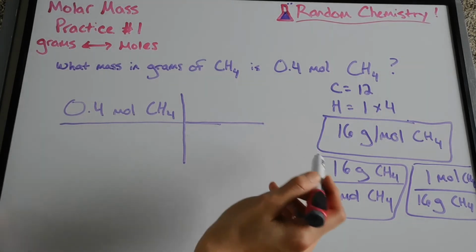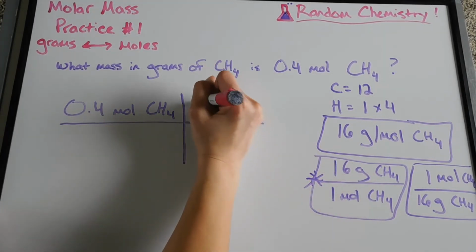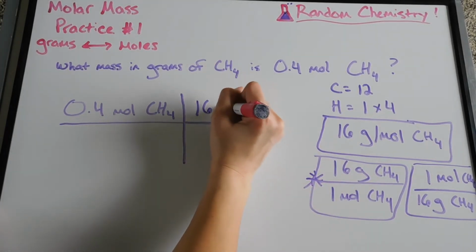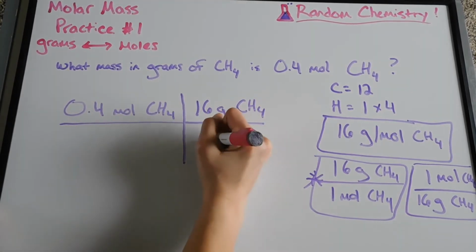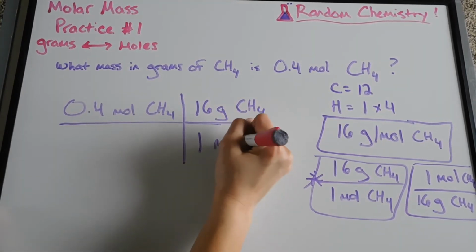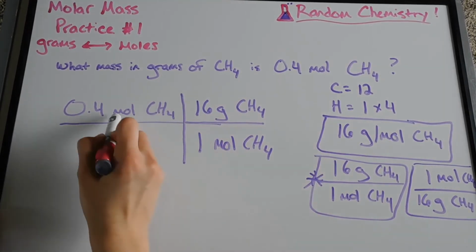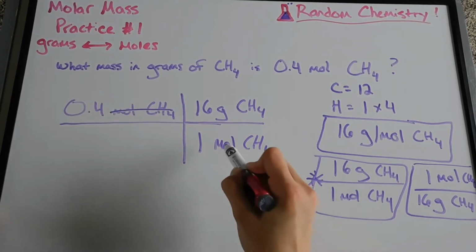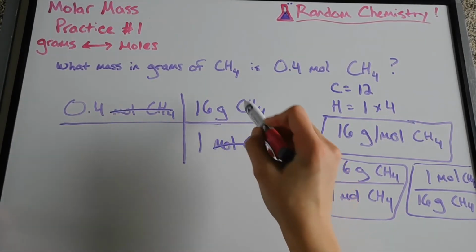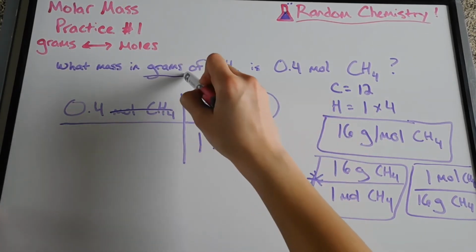So we're going to be using this conversion factor, 16 grams of CH4 is equal to 1 mole of CH4. And if you look, mole CH4 cancels out, and we're left with grams of CH4, which is what our question is asking for.